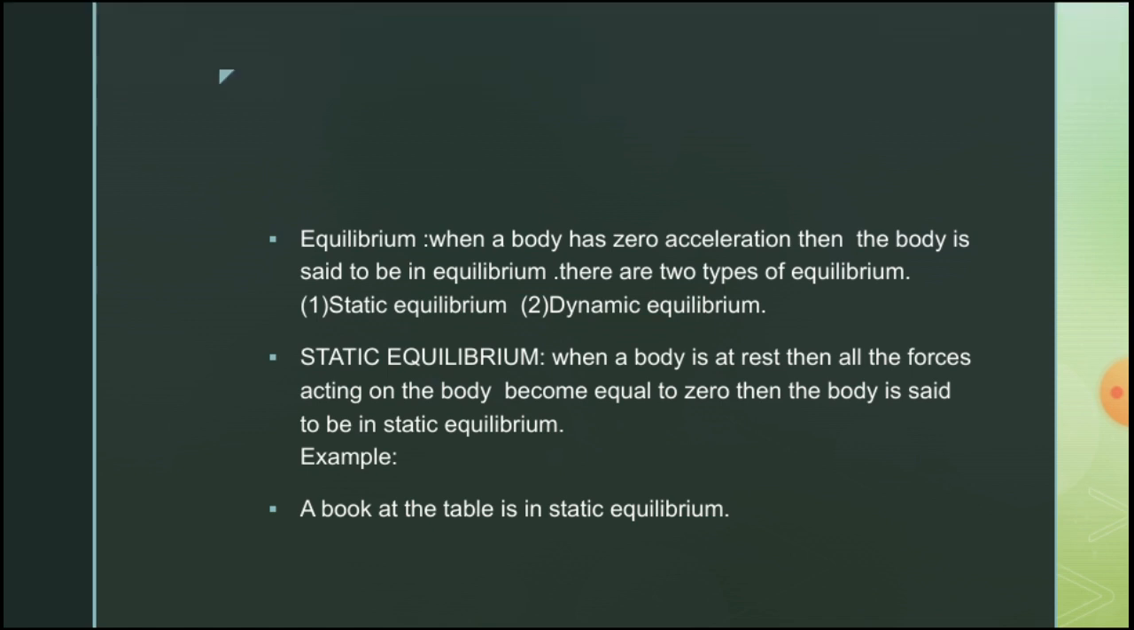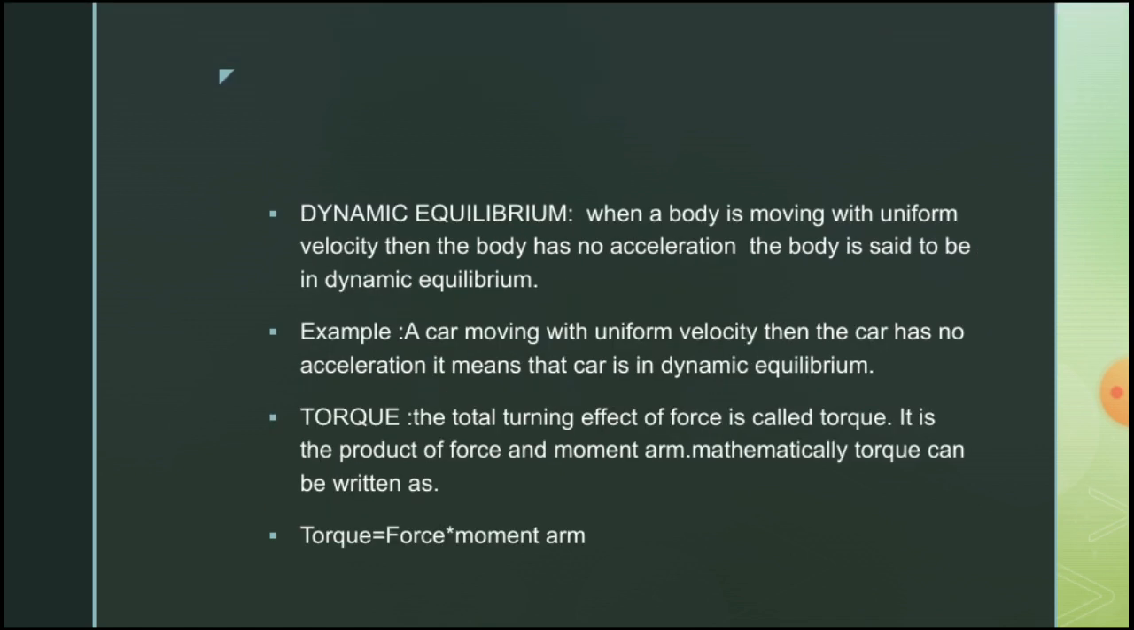Now I am going to tell you about dynamic equilibrium. When a body is moving with uniform velocity, then the body has no acceleration. The body is said to be in dynamic equilibrium because the body is in motion, but the acceleration of the body is 0 because there is no change in velocity. For example, a car is moving with uniform velocity, then the car has no acceleration. It means that the car is in dynamic equilibrium.